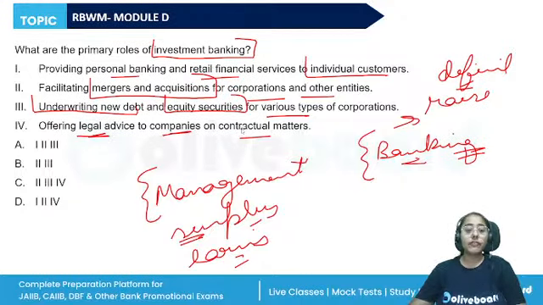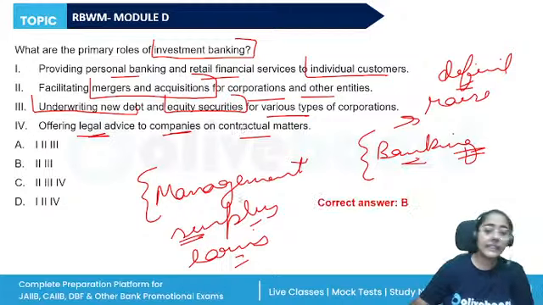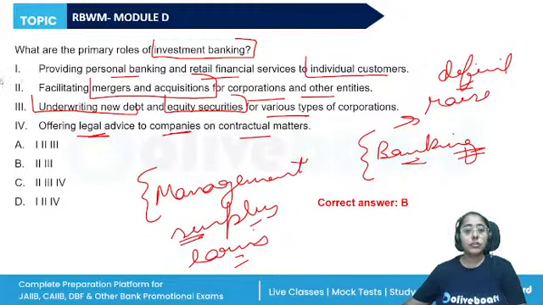As we have already discussed, the difference between investment management and investment banking. Investment banking typically covers two key areas: mergers and acquisition advisory, and underwriting, which is raising capital through selling stocks or bonds to the investors, for example IPO. So the correct answer here is option B, 2 and 3. 2 and 3 is correct.